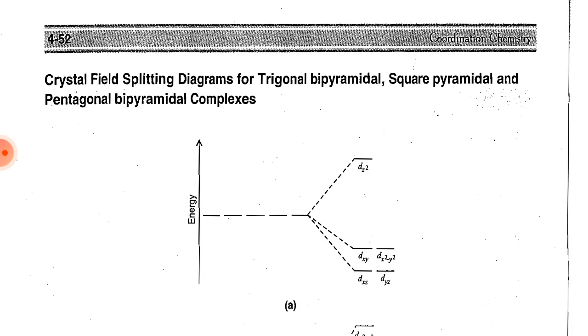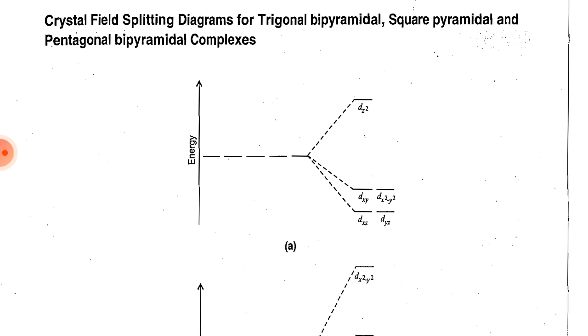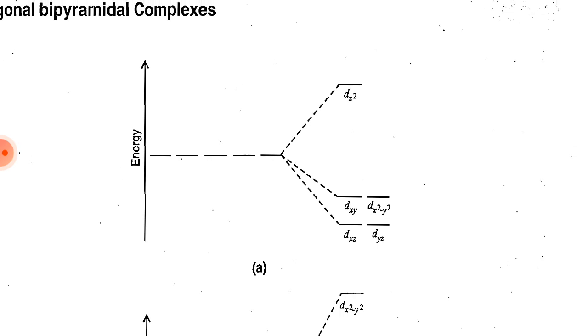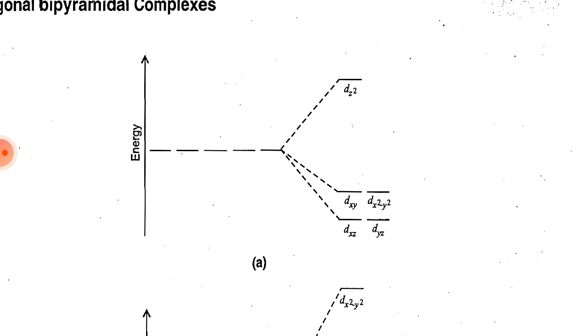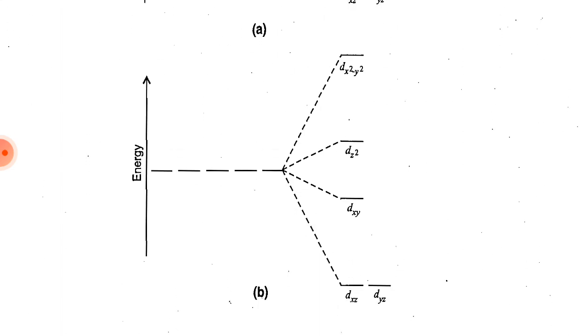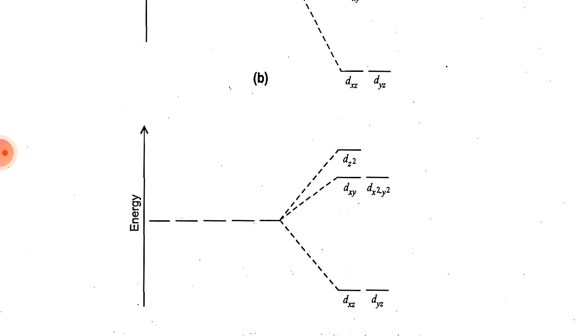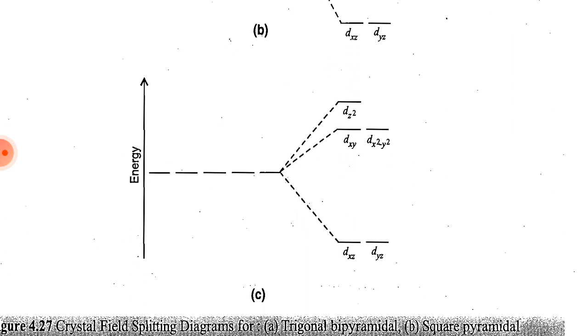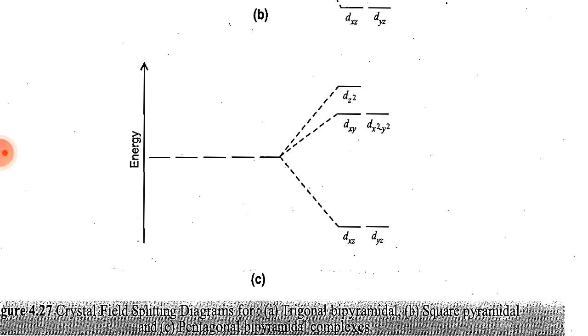Crystal field splitting diagrams for trigonal bipyramidal, square pyramidal and pentagonal bipyramidal complexes. Energy: dxz, dyz, dxy, dx square y square, dz square.